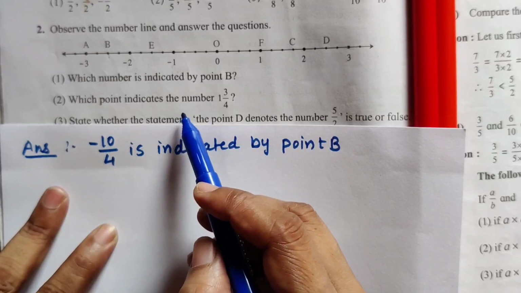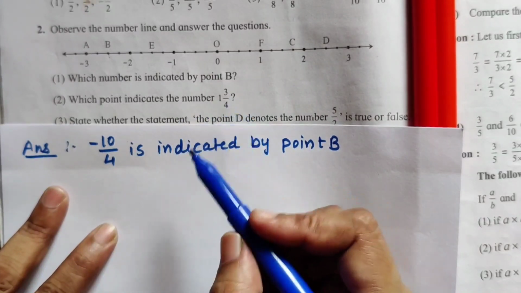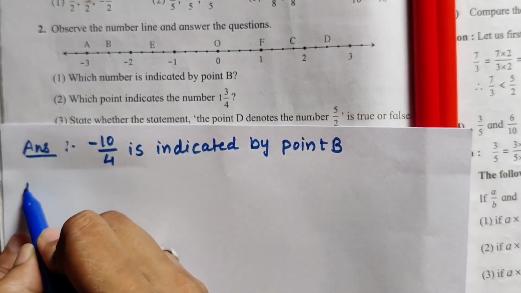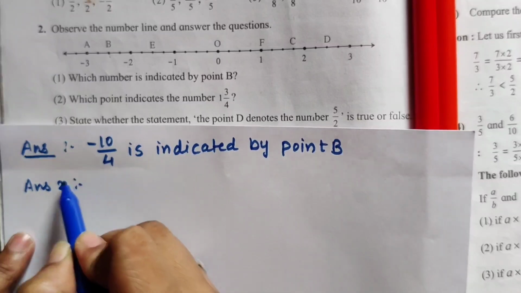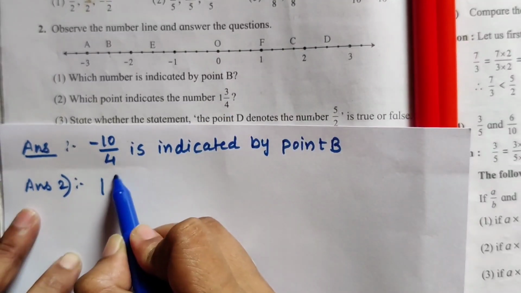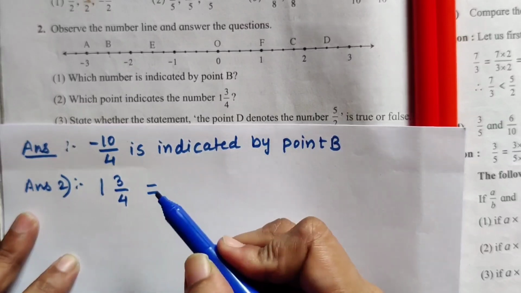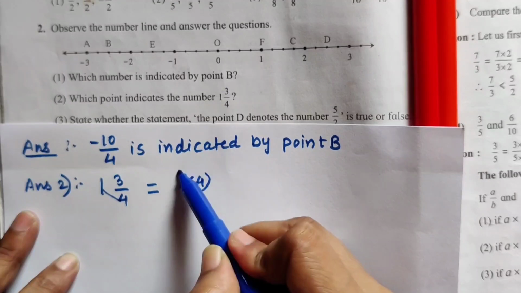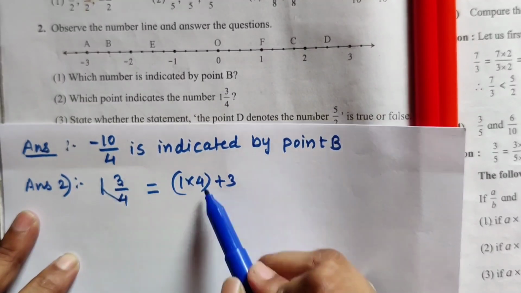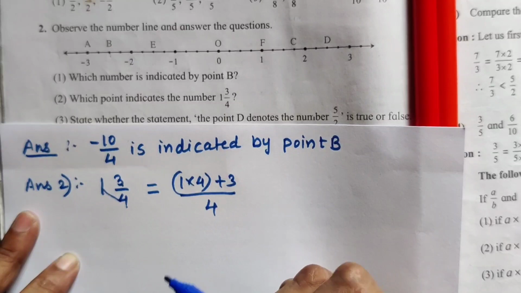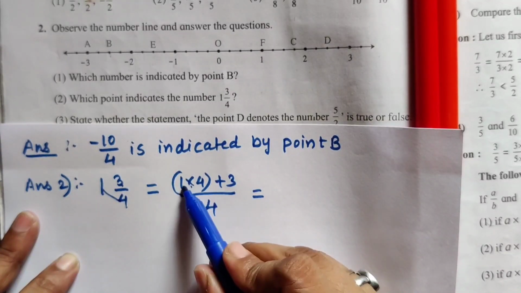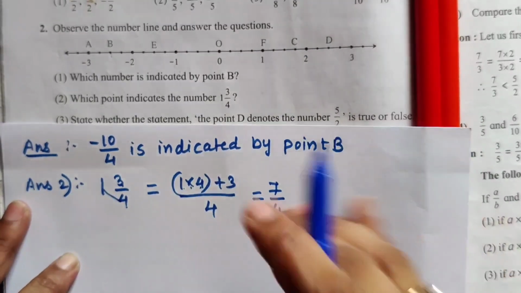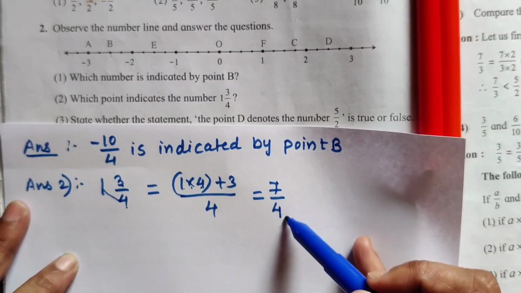Which point indicates the number 1 integer 3 upon 4? This is a mixed fraction. First we have to convert this mixed fraction into a simple fraction. This is the mixed fraction 1 integer 3 upon 4. How to convert it into the simple fraction? 1 multiplied by 4 plus this 3, and upon 4 as it is. Upon denominator we have to write as it is. So what is the answer? 1 4 is 4 plus 3 is 7. 7 upon 4. That means we have to see which point indicates 7 upon 4.